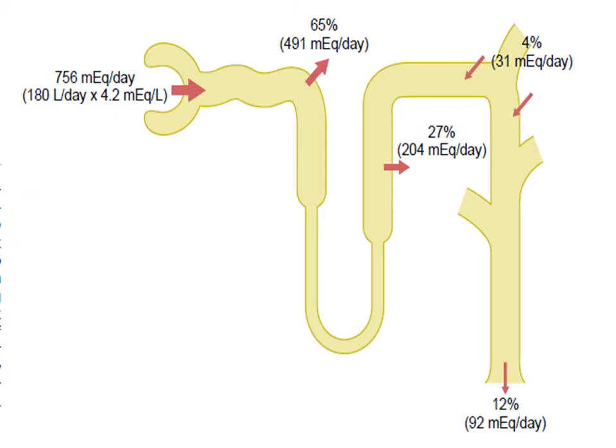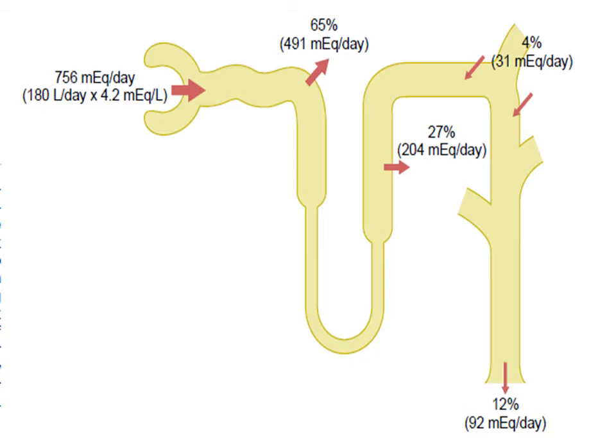As you can see on the figure on your slide, the GFR is 180 liters per day, and the plasma concentration of potassium is 4.2 milliequivalents per liter. So when you multiply that, you get 756 milliequivalents per day of a filtered load of potassium into the nephrons. And out of this, 65% of the potassium is reabsorbed from the proximal tubule, and about 25 to 30% is reabsorbed from the thick ascending limb of the loop of Henle, along with the co-transport of sodium over here.